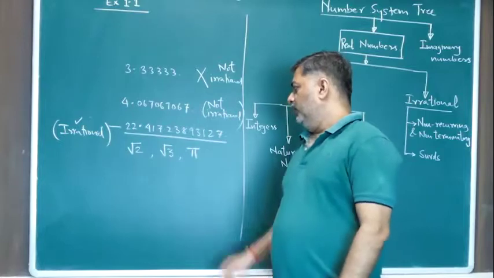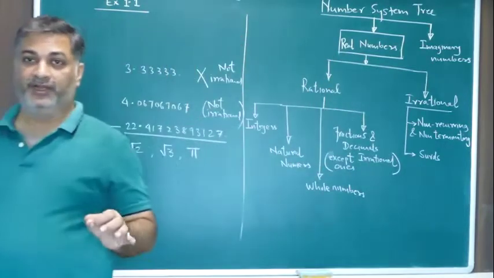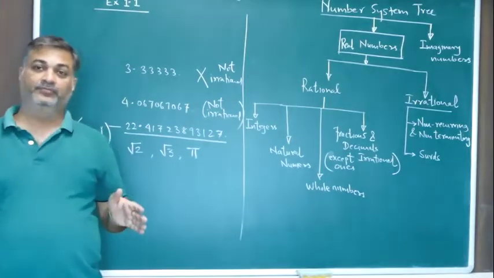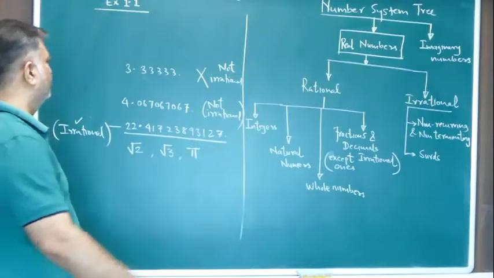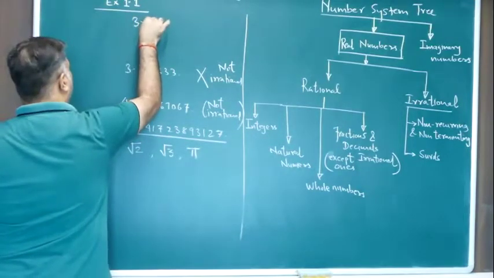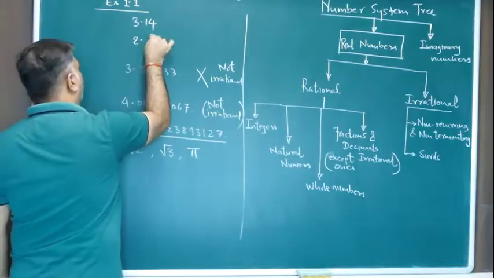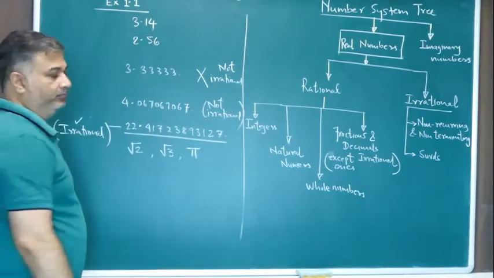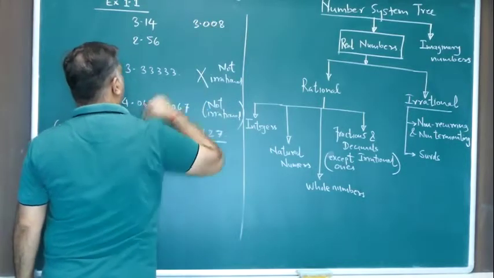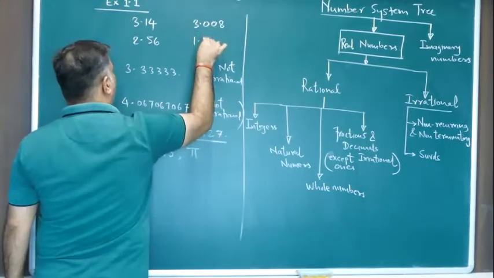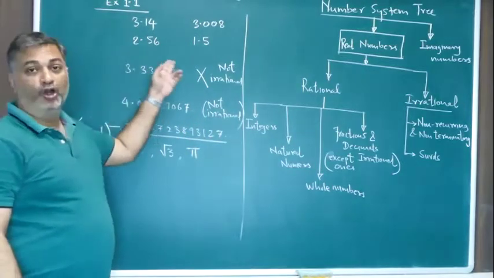Alright? Pi, the value of pi we all know, right? 22/7, 3.14 is not irrational. So if I say 3.14, it is not irrational. 2.56, 3.008, 1.5, these are not irrational.